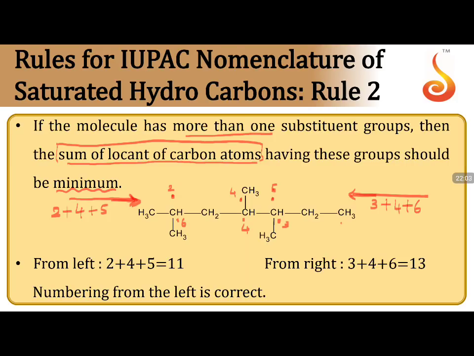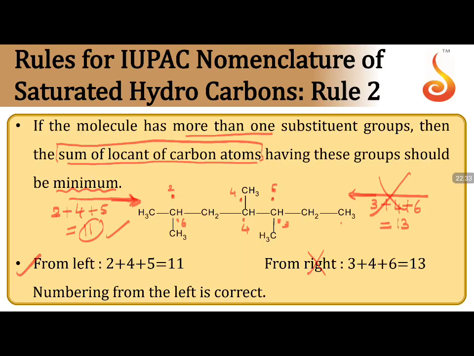So when you are giving the numbering, check it out. Is this the lowest numbering or is this the lowest numbering? Here you are getting 2 plus 4, 6, 6 plus 5, 11. In this case, we get 3 plus 4, 7, 7 plus 6, 13. So 11 is the smallest number, which should be considered. The larger number should not be considered. That means your numbering should not happen from right to left. It should happen only from left to right.